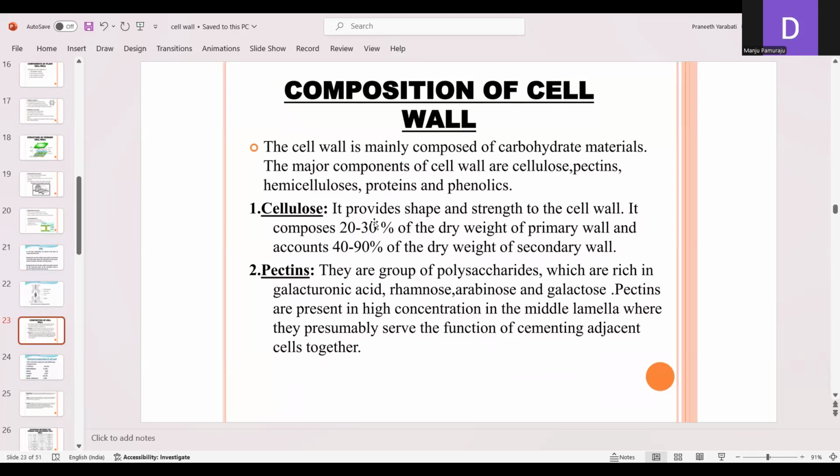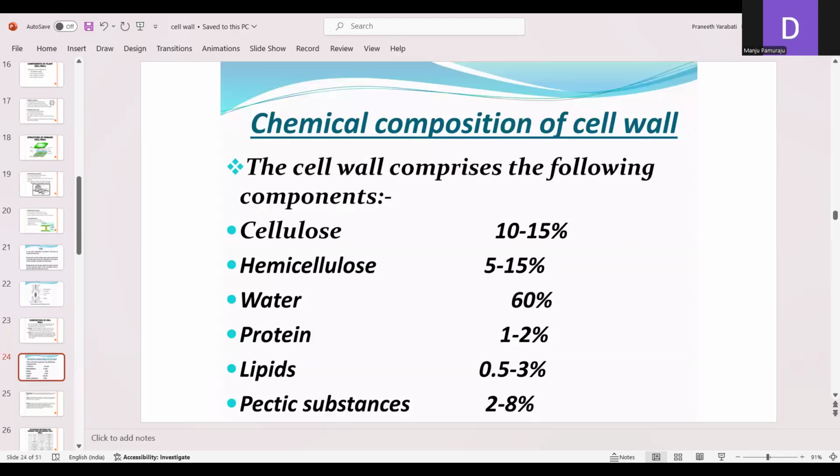So cellulose provides shape and strength to the cell wall, and it makes up 20 to 30% of the dry weight of the primary wall, and accounts for 40 to 90% of the dry weight of the secondary wall. Pectins are a group of polysaccharides rich in galacturonic acid, rhamnose, arabinose, and galactose. Pectins are present in high concentrations in the middle lamella, where they presumably serve the function of cementing two adjacent cells. So this is the composition of the cell wall.